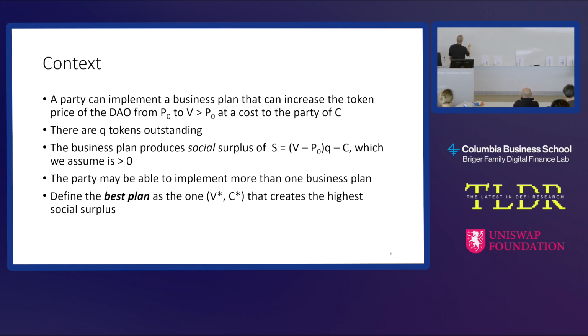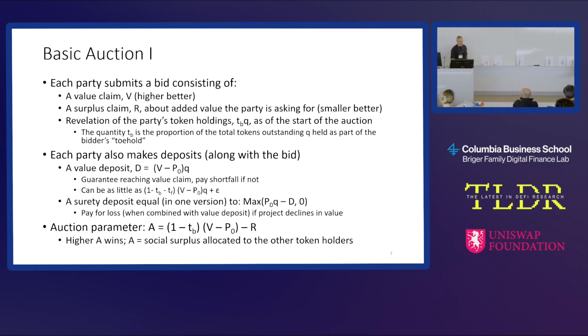Any given party is going to have a best plan. We hypothesize V star, C star, which is going to give us the best they can do in creating social surplus. Okay, so how does the auction work? A bid consists of three things. I'm going to go back to this slide, but I'm going to go to a picture to explain this.